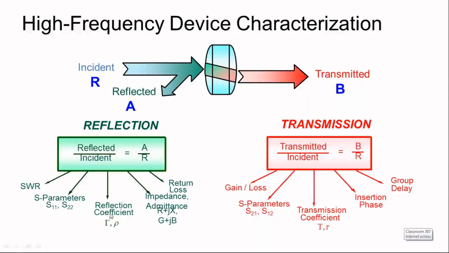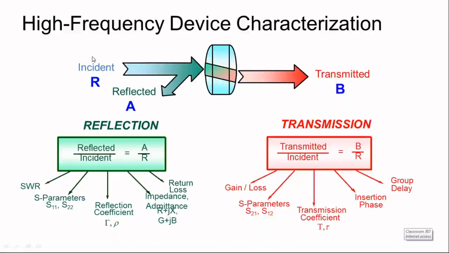What these parameters are, as I mentioned: reflection coefficient, then standing wave ratio, which is again one of the important parameters associated with this. Then S parameters, which are called scattering parameters. These are typically utilized for the characterization of high frequency devices. As I mentioned, our frequency is not low frequency; rather it is high frequency, beginning at maybe 1 gigahertz and ending at 300 gigahertz. So it is a very large frequency range.